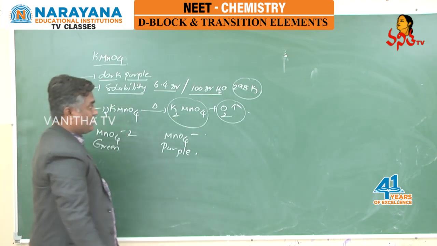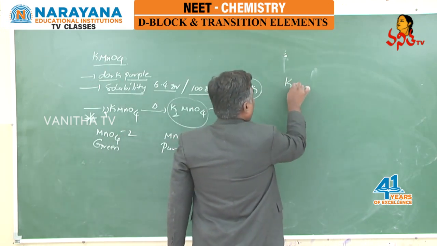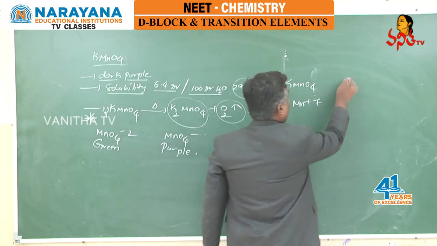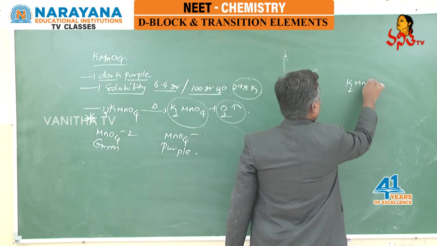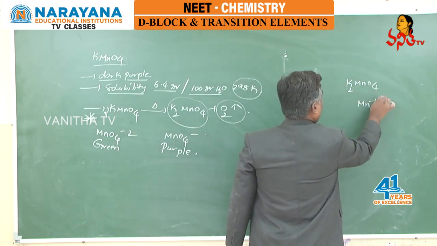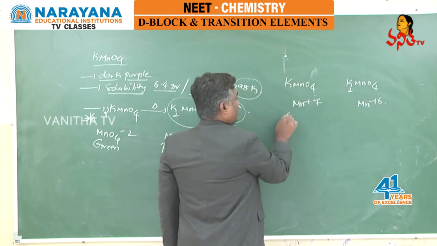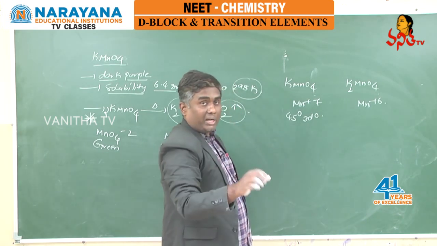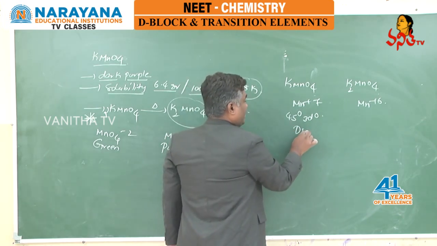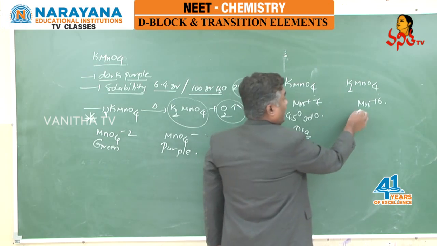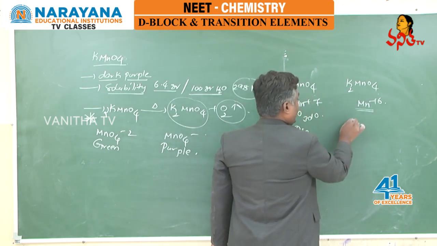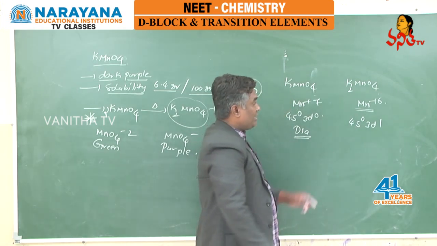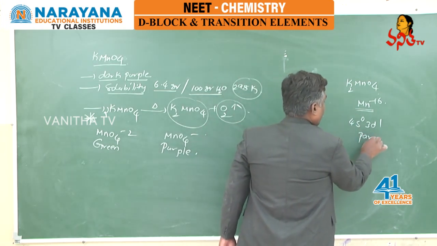And this reaction is important. Why also? Let us see. Here in KMnO4, manganese is exhibiting +7, whereas in K2MnO4 it is exhibiting +6, and manganese +7 means 4s0 3d0, there is no unpaired electron. As a result, this is diamagnetic in nature, whereas in the +6 oxidation state, 4s0 3d1, as one unpaired electron is present, it is paramagnetic in nature.